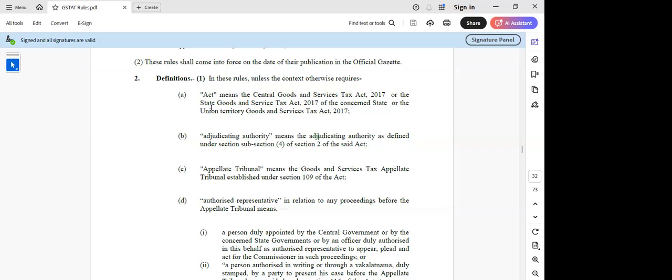And in APL 5 and APL 7, we see that it has to be filed electronically. In APL 5, the appeal has to be filed. An acknowledgement has to be given in APL 2. And manual filing is permissible only if the order in appeal is issued manually. So APL 6 is the memorandum of cross objection and APL 7 is the order. So these are the brief provisions before I proceed with the GSTAT rules.